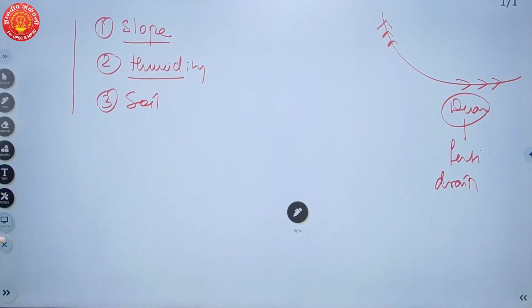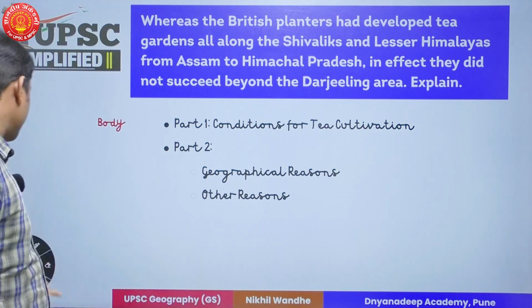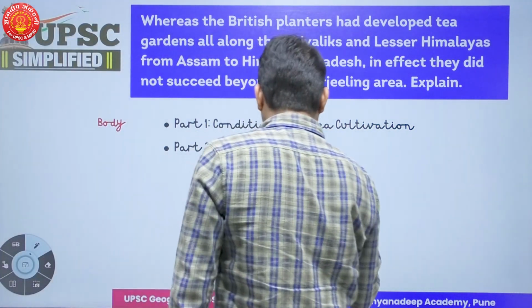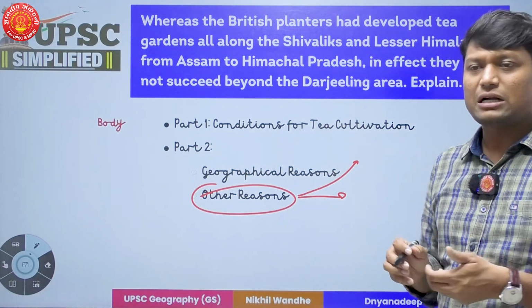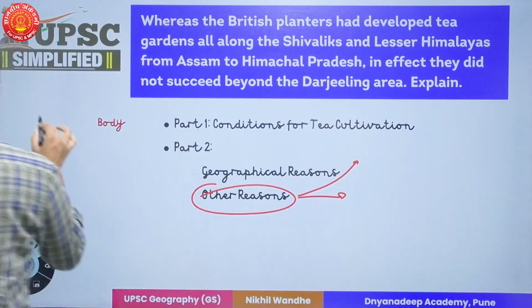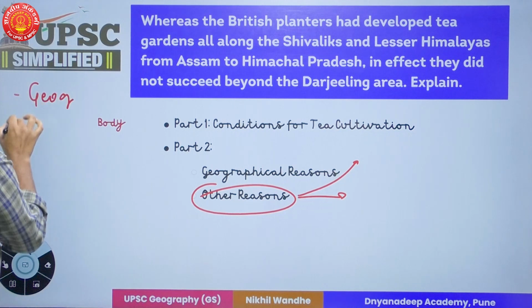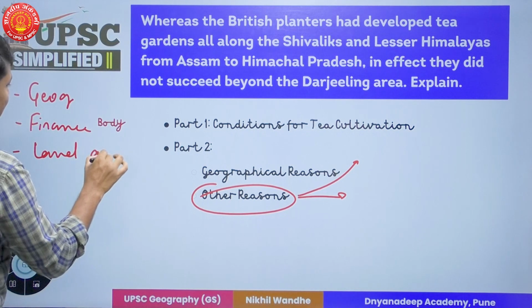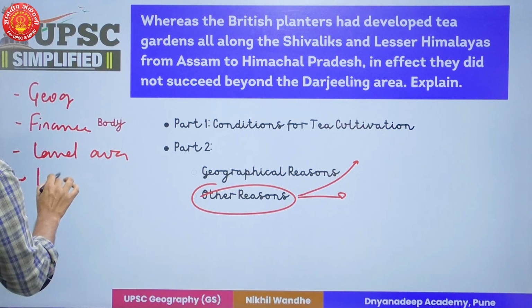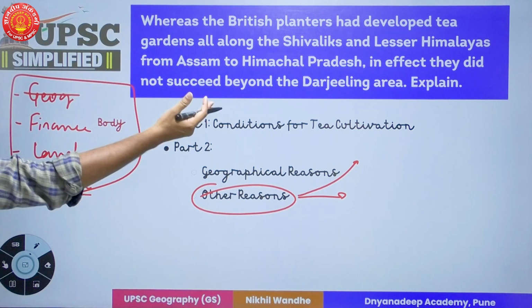In part 2, I had made 2 sections. Other reasons are also to be given here, so let's give other reasons. Now, when it comes to the development of tea gardens, among the locational factors there is a geographical factor, a factor of finance, a factor of land availability, and a factor of labor. Fine. So these are the locational factors for tea gardens or the tea industry. Now, the geographical factor we have already addressed.